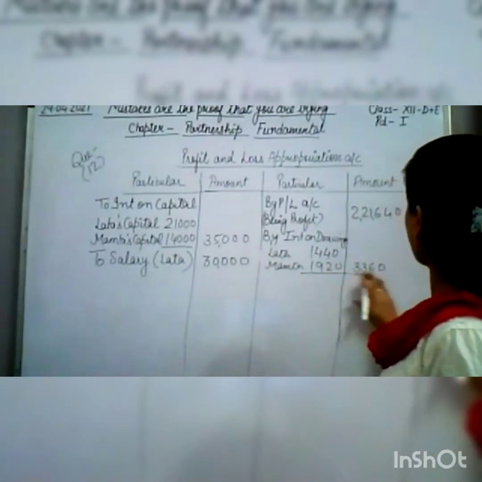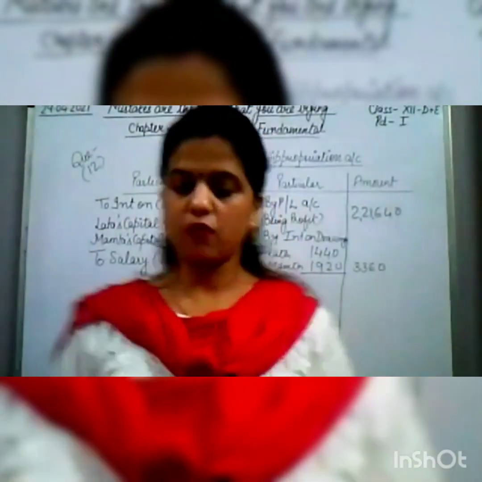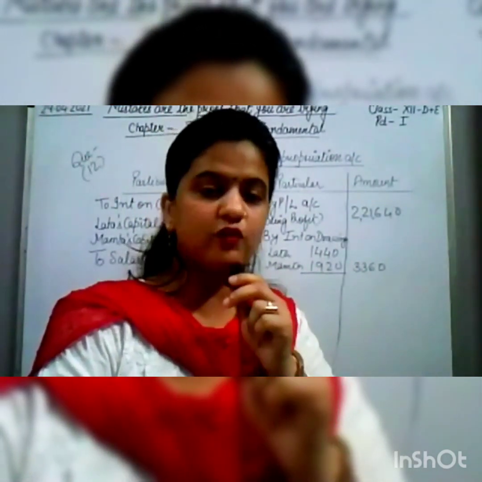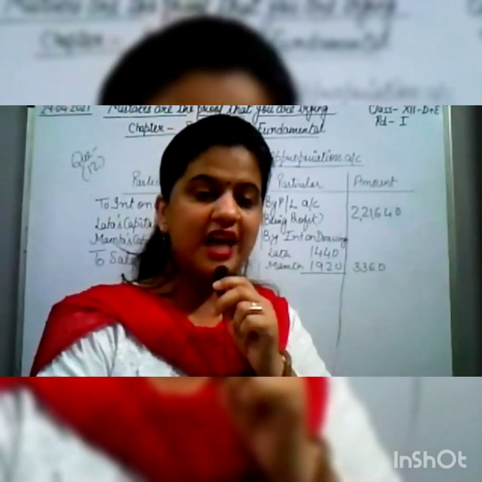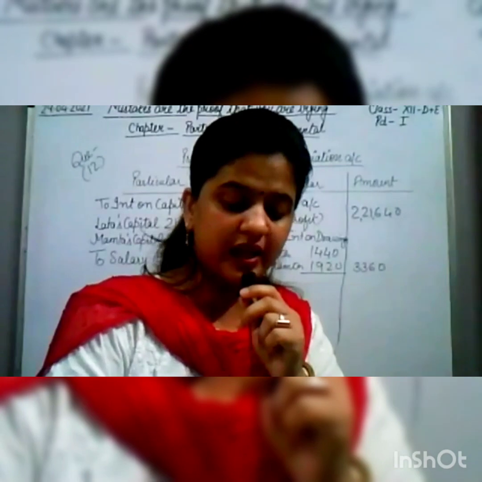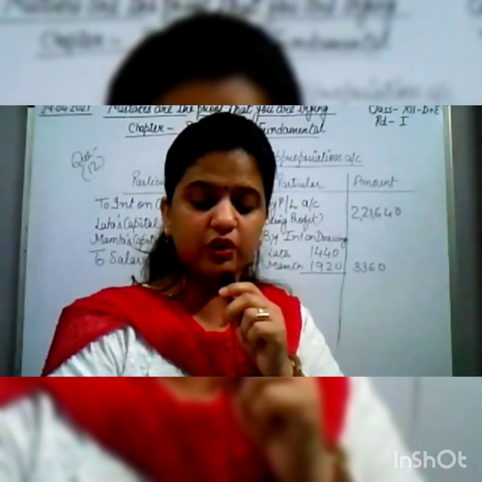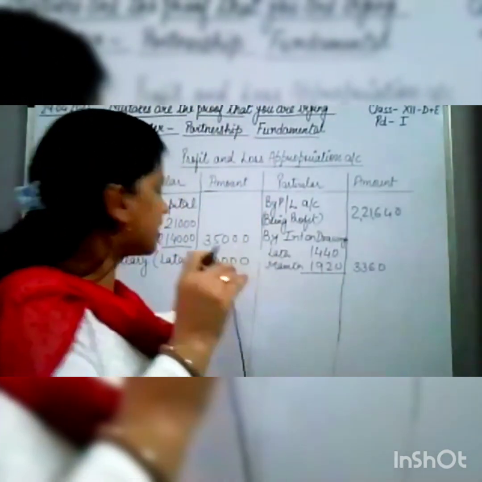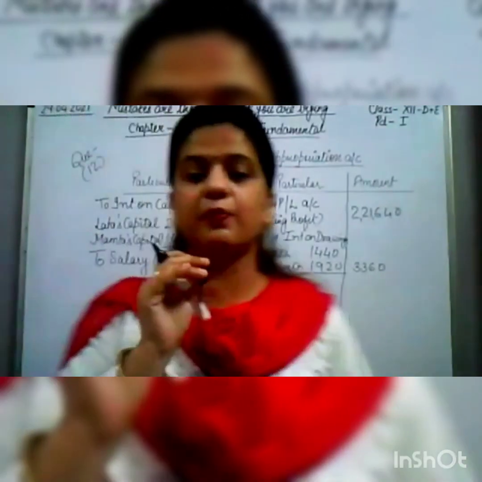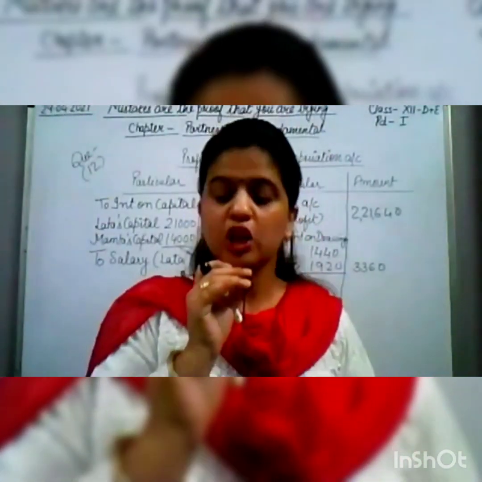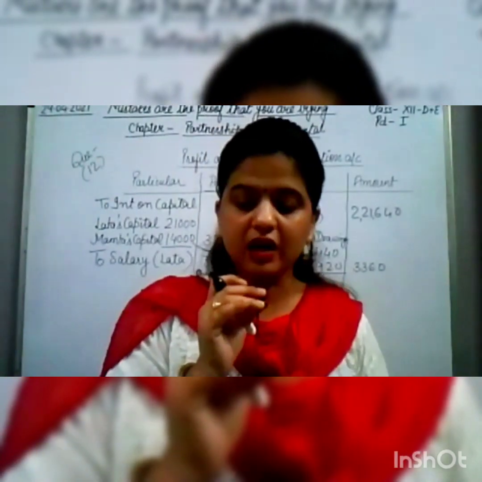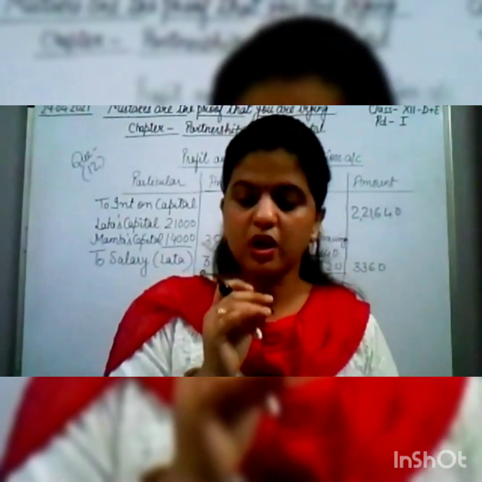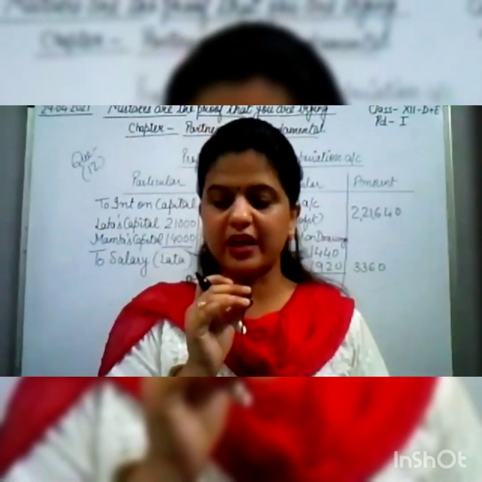Okay, now after this, what we have to do, we have to calculate the general reserve, right? In the last point, fifth point, it is given that 1/10th of the distributable profit should be transferred to the general reserve. So distributable profit means the amount that comes after balancing this, that is our distributable profit. So from that profit, we have to keep 10% as reserve. Okay, 10% will go to the reserve account. So how much distributable profit will be there?